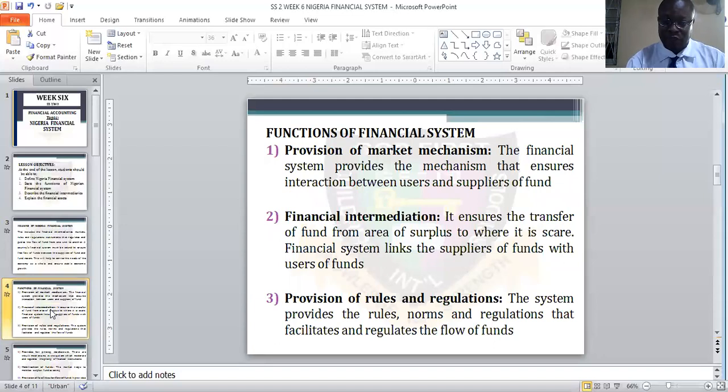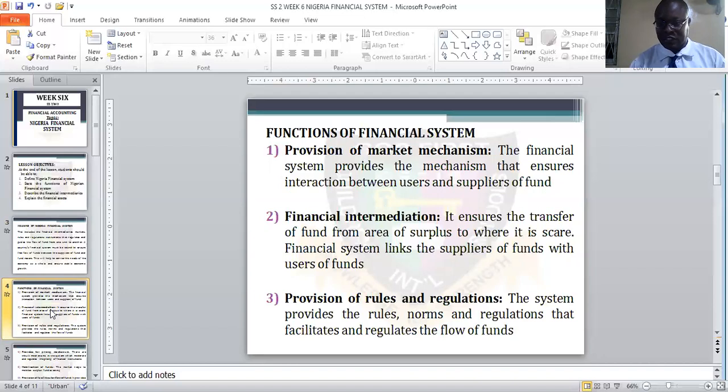Then the second one is financial intermediation. This is a transfer of fund from an area of surplus to where it is scarce. So they make sure that they transfer fund to where it is needed, a place where the fund is scarce. So financial system links the supplier of fund with users of fund.